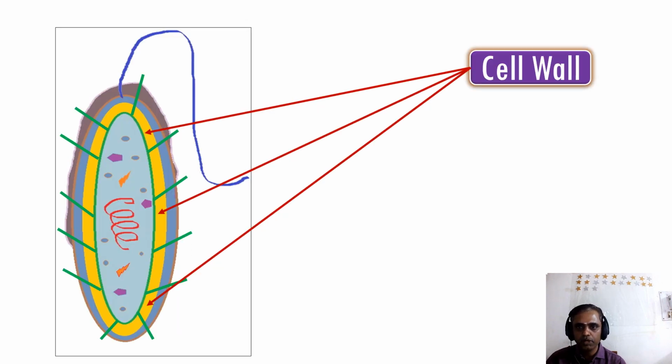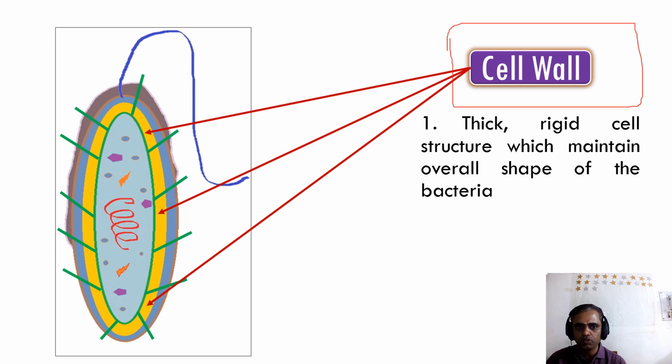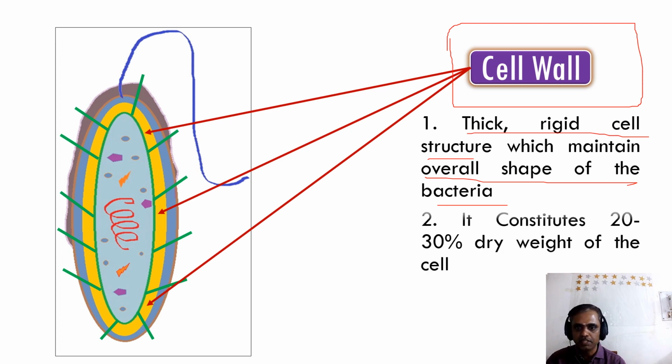Now, very important in bacterial structure is the cell wall, because the cell wall is what divides bacteria into gram positive and gram negative bacteria. So we have to study the cell wall properly. What is the cell wall? It is a thick rigid cell structure which maintains the overall shape of the bacteria. The yellow one I am mentioning is the cell wall. It is a thick rigid structure containing 20 to 30% of the dry weight of the cell.